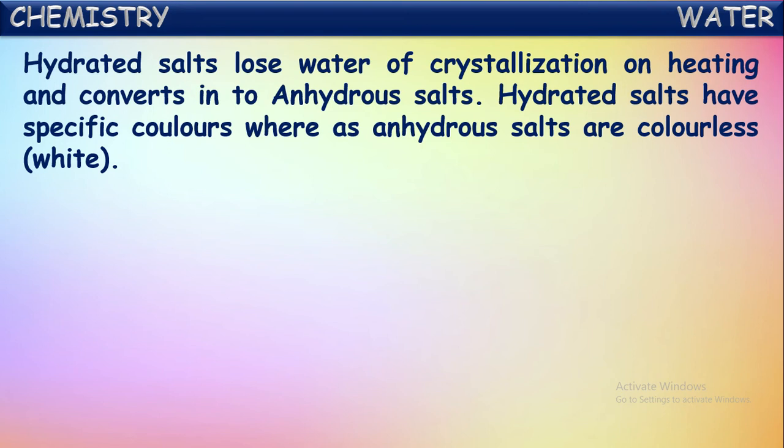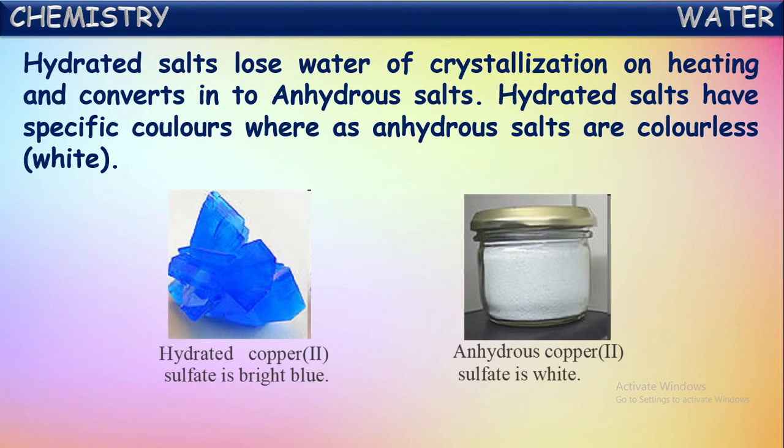Hydrated salts have a specific color, whereas anhydrous salts are colorless, or we can just say white. See here, the example they have shown. It is hydrated copper sulfate, isn't it? It has water of crystallization and hence it is colorful. It is blue in color.